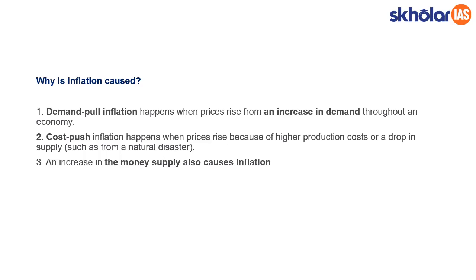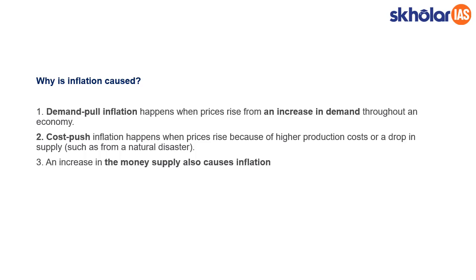The next type of inflation is cost push inflation. When a product or service is produced, we apply factors of production like land, labor, machinery, capital. When the cost of these factors of production increases, naturally the price of the particular produce or the price of the service will also increase. So this variety of inflation is called cost push inflation.